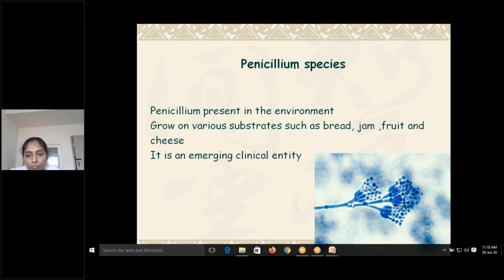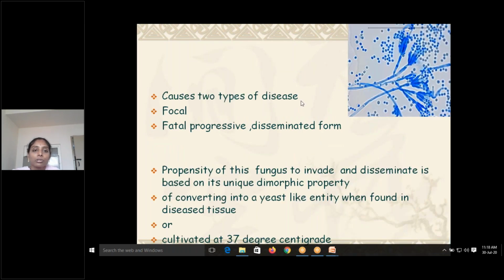Okay, you can see that picture, how it looks under the microscope. Depending upon these pictures only we try to diagnose the disease. So it causes two types of disease. One is focal disease.